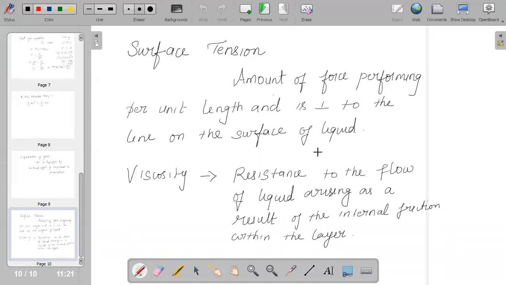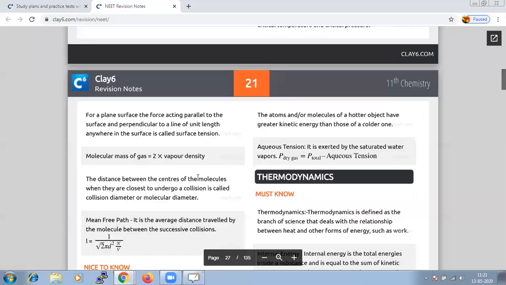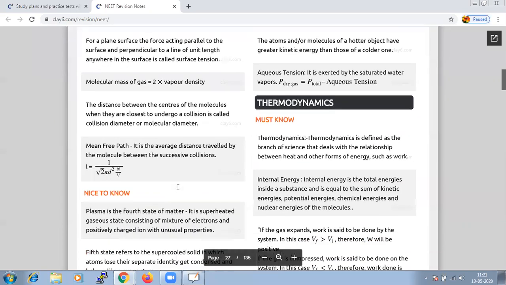So here comes the end of the concept of surface tension, states of matter. But yes, a few formulas and hints are very important to note, like the formula for mean free path. Till now we have been studying 3 states of matter: solid, liquid and gases.